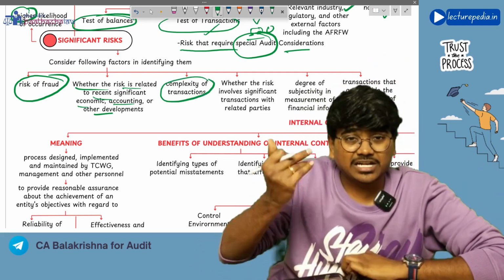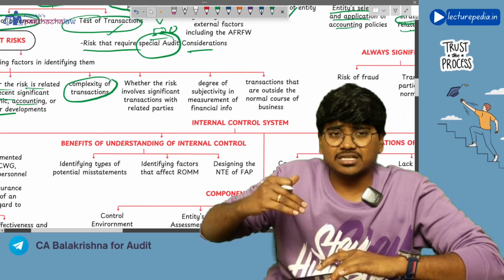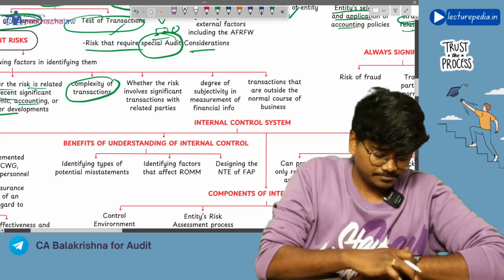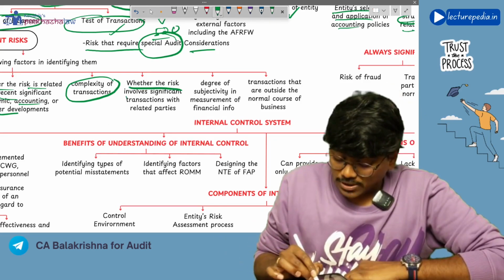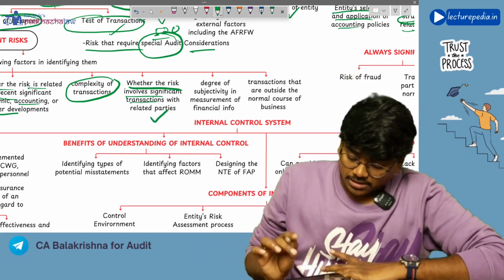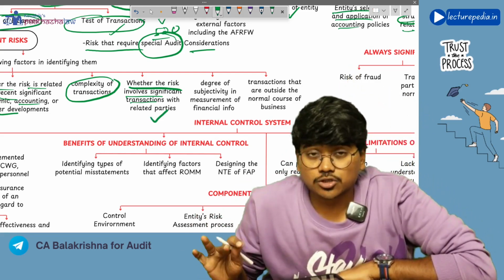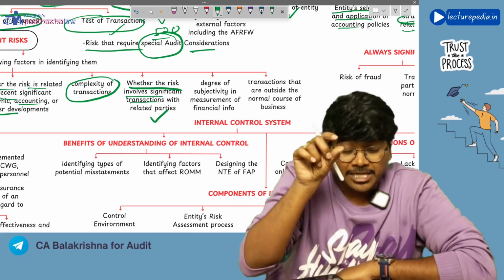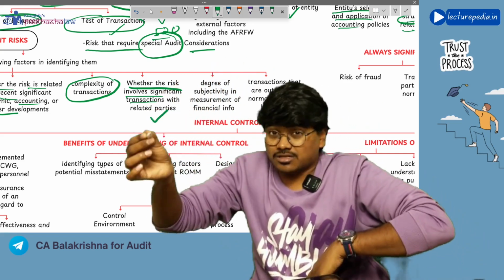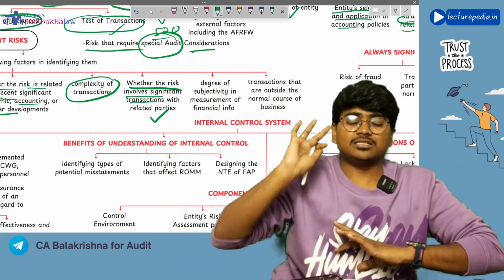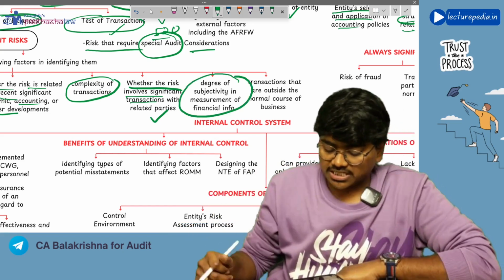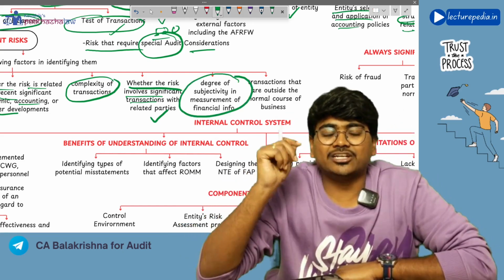Next, complexity of transactions. If the complexity of the transaction is high, then that becomes a significant risk. Next, whether the risk involves significant transactions with related parties. Transactions with related parties are also a significant risk. In particular, transactions that are outside the normal course of business with related parties are always a significant risk, that we will be seeing. Next, degree of subjectivity in measurement of financial information.